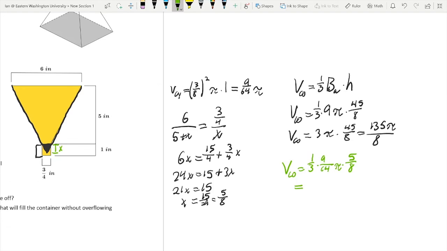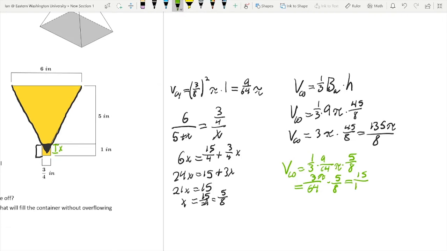Well, if we multiply straight across, we're going to get 45 pi divided by, okay, no, I'm not doing that. I'm going to make it easier on myself. It's going to be a few more steps, but I'll just make it easier. So 3 pi over 64 times 5/8, which is equal to 15 over, what is 64 times 8? 64 times 8 is equal to 512.